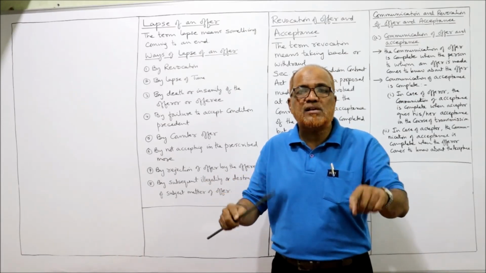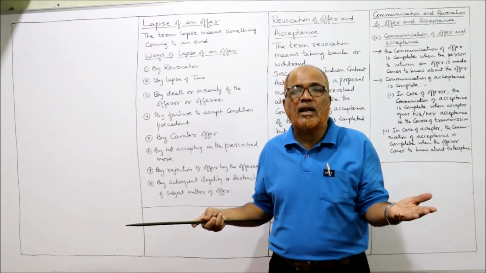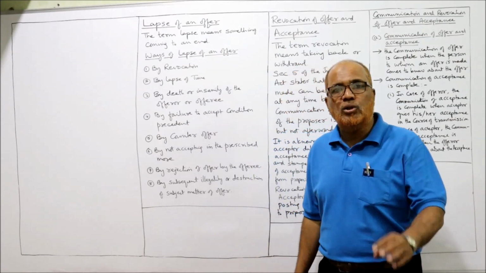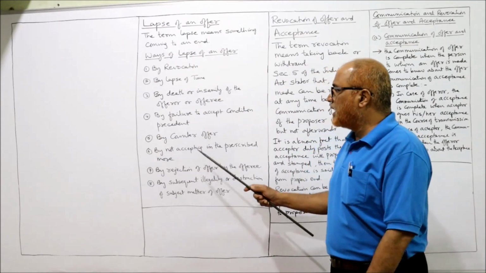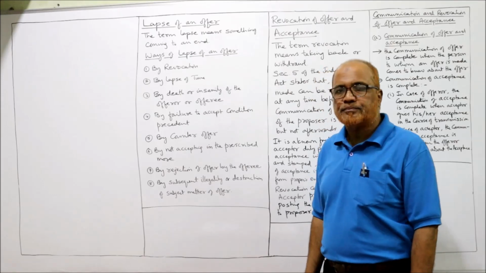So both the offers are called counter offers. In that counter offers, no contract can be conducted because there is no acceptance. The offer will get lapsed. Next, by not accepting in the prescribed mode.